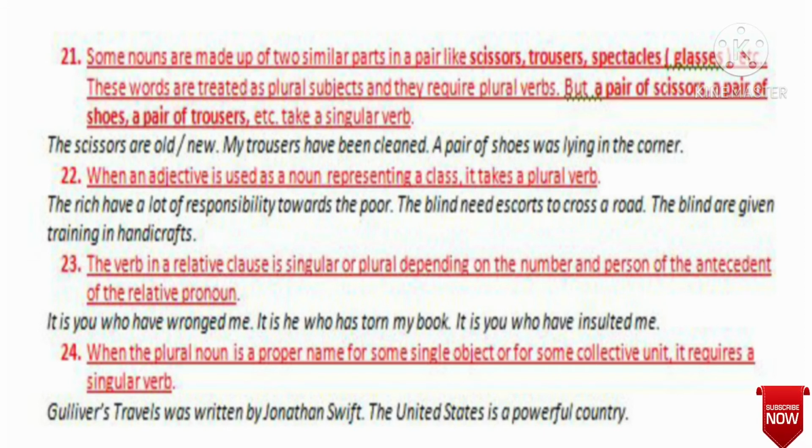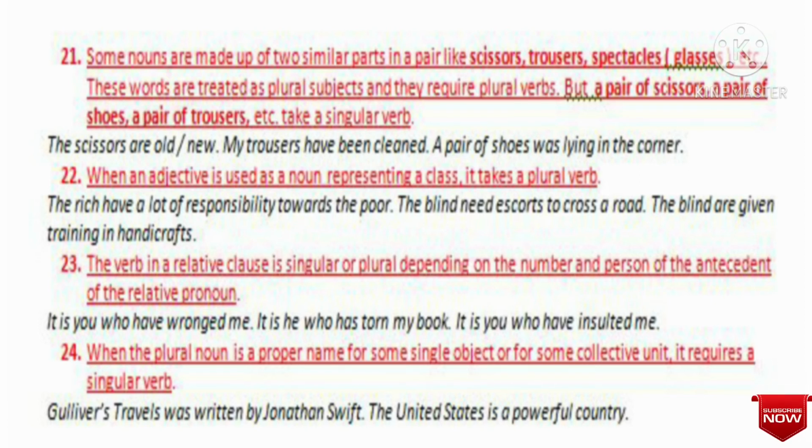And then I will proceed to point number 22. When an adjective is used as a noun representing a class, it takes a plural verb. An adjective represents a class or a group of people. At that time we use a plural verb. Mark the example.